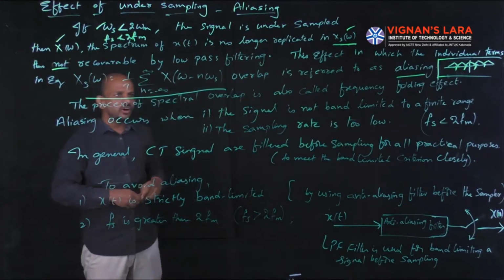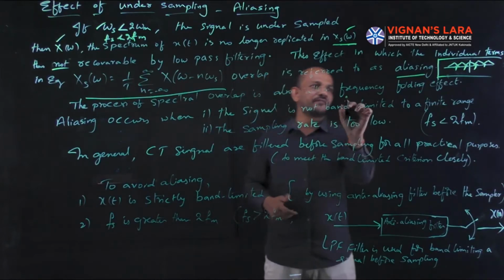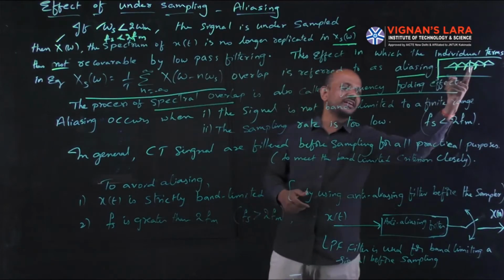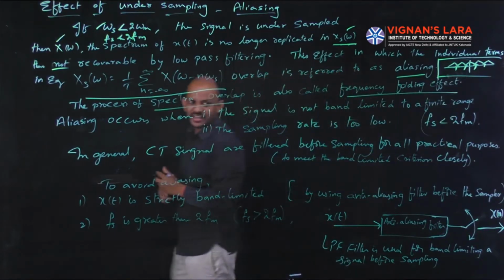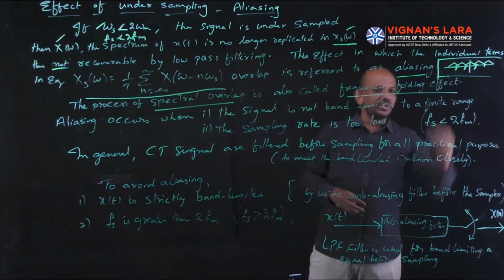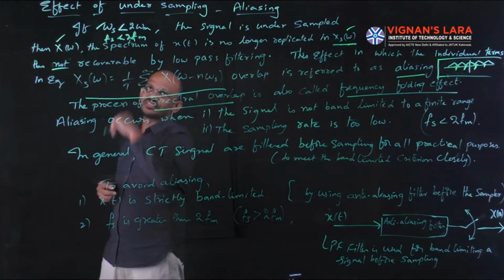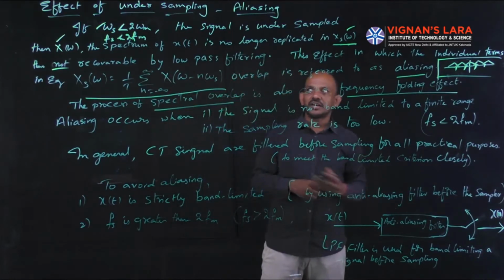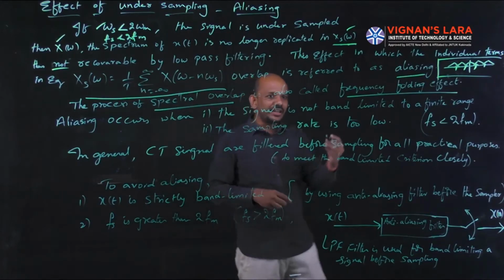Now, the process of spectral overlap is also called the frequency folding effect. Here is the overlap of the spectrum; this is called the frequency folding effect. If the overlapping takes place like this, then we can't get the original signal, as the sampling frequency is less than twice the maximum frequency component of the message signal. If the condition omega s is less than 2 omega m holds, then aliasing will take place.